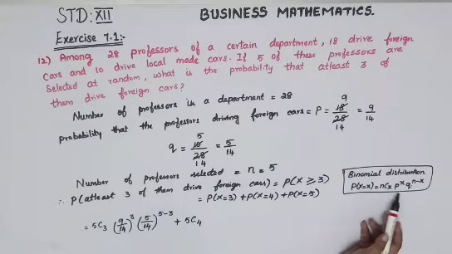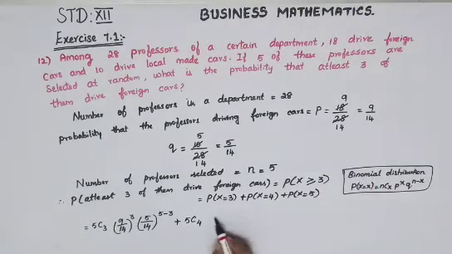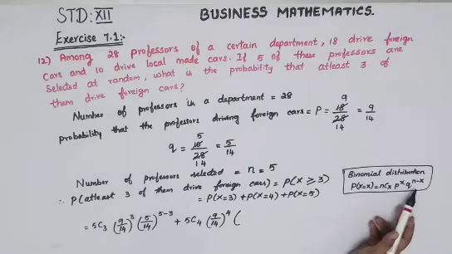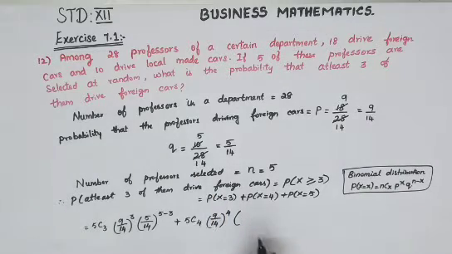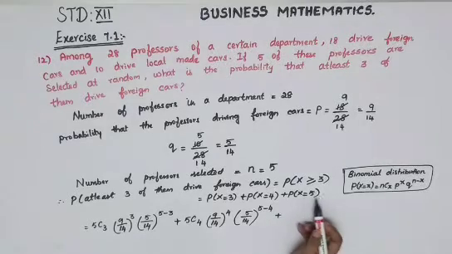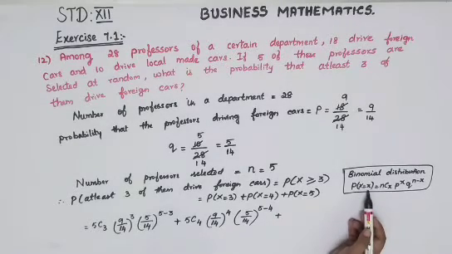5C4, P power X. Okay, P is 9 by 14 power X is your 4. Again Q power n minus X, so Q is 5 by 14 power n minus X. n is 5 minus X is this 4. Plus going to your third term of X is equal to 5. So in the place of X you have to put 5.